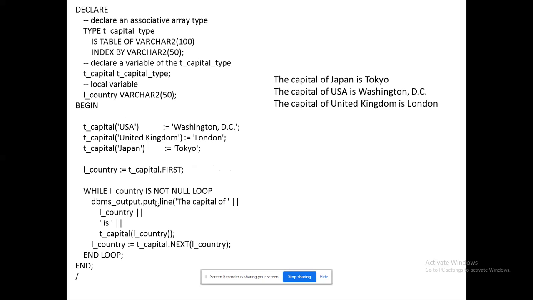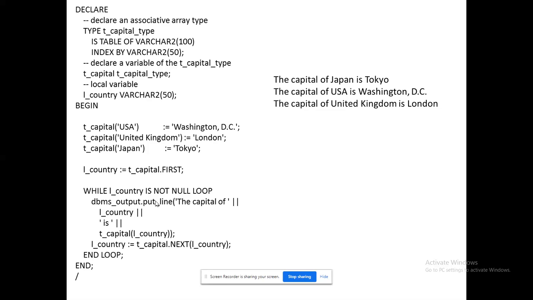So I have combined both the programs here. I have created an associative array. The data is being populated, and I am ready to roll over that array, and I am printing the value available in the array. That's it. That could be my major criteria here. And one more method that you need to understand here is dot first.